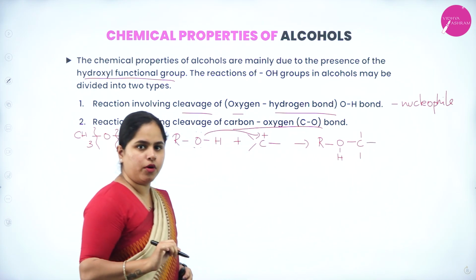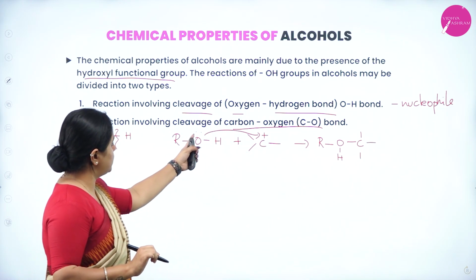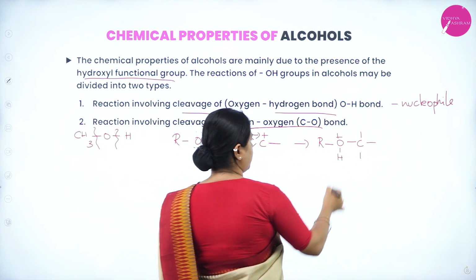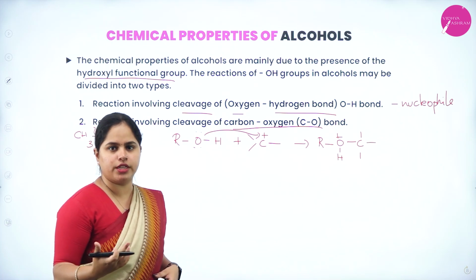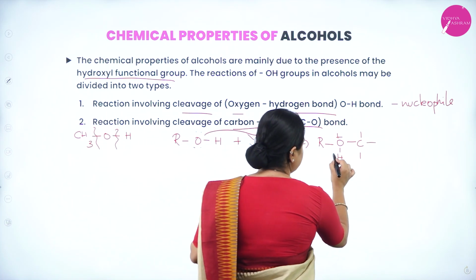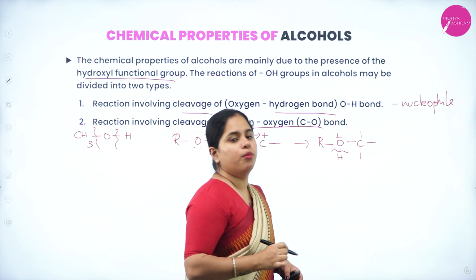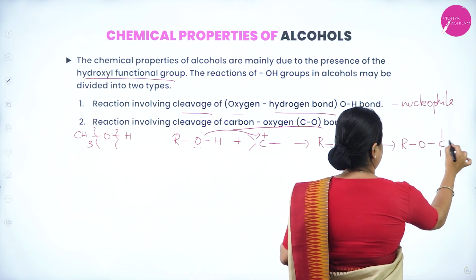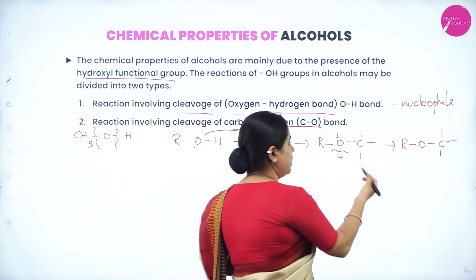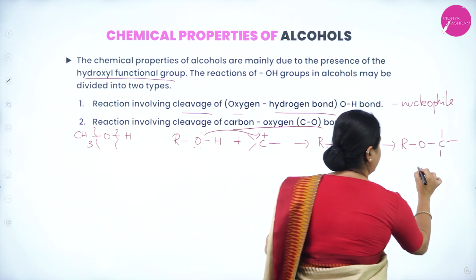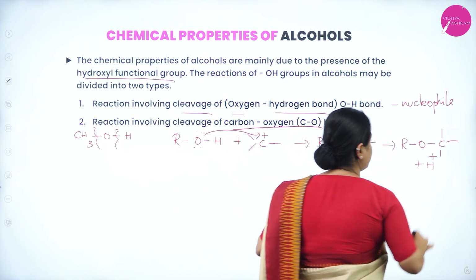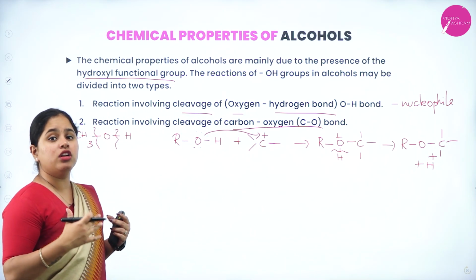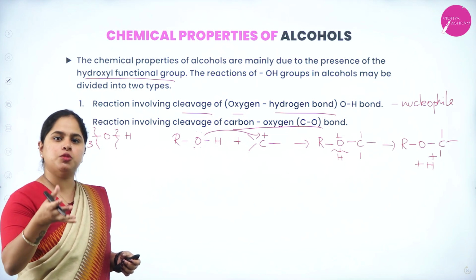Now, what will happen to the positive charge? As you can see, the oxygen is donating the electrons to the carbon. So the oxygen will get a positive charge. Of course, the oxygen doesn't want to stay with the positive charge. So this oxygen-hydrogen bond will be broken. And what are you going to get? RO, C, and this bond is broken, right? So the plus charge goes with the hydrogen and H plus will be released. So this is how the general reaction takes place when the alcohol is behaving as a nucleophile. The OH bond will be broken.